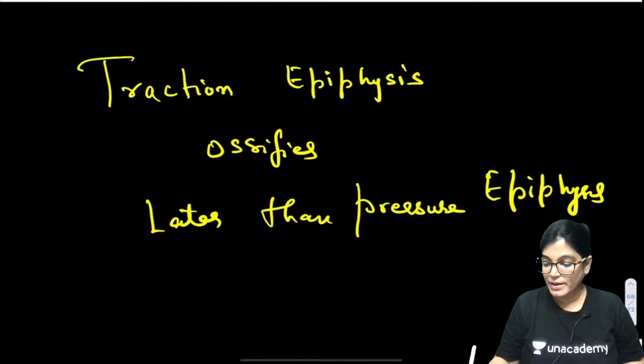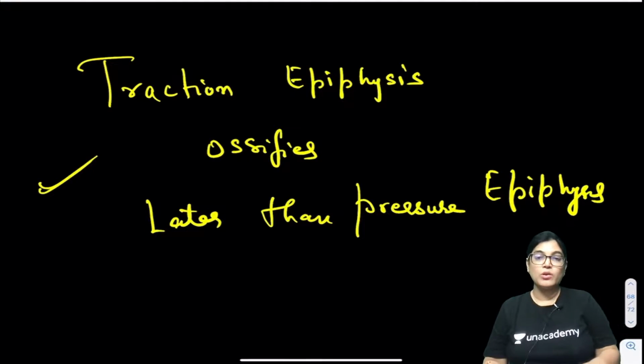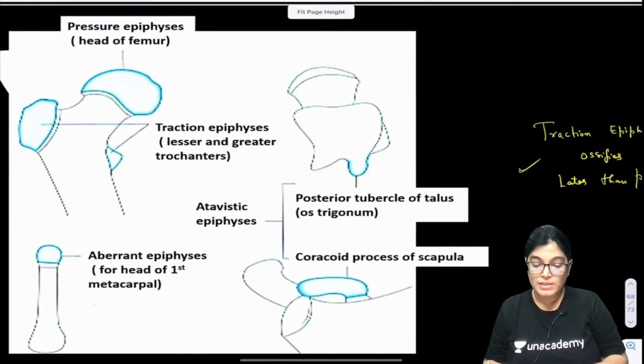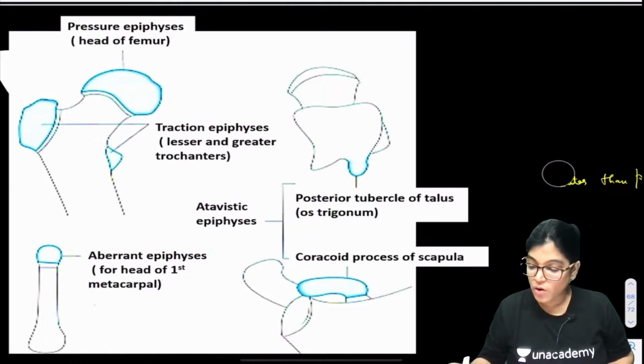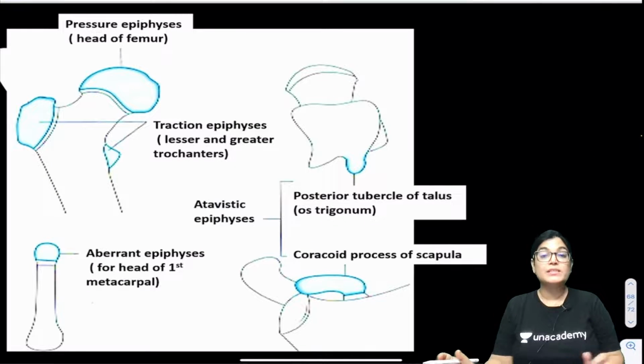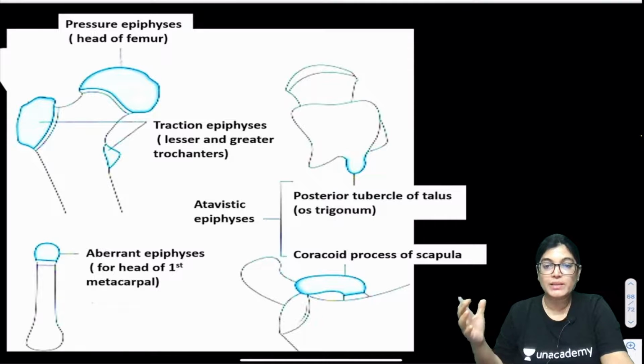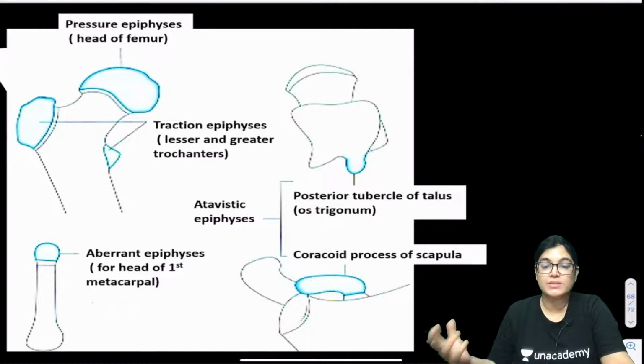Now, my dear friends, the correct answer is deltoid tuberosity. Why? Because deltoid tuberosity cannot be an epiphysis. Which part of the long bone is it present in? You must be knowing, it is present in the shaft of the humerus bone. Deltoid tuberosity is the area where the deltoid muscle inserts. So it is present in the diaphysis, not at the ends of the bone, and epiphysis means it lies at the ends of the bone. So clearly we can say deltoid tuberosity is not an epiphysis.